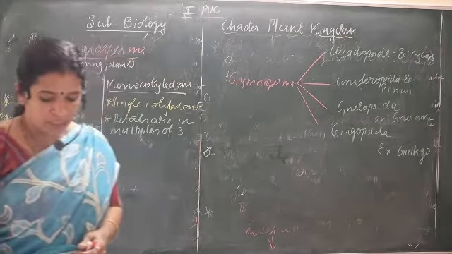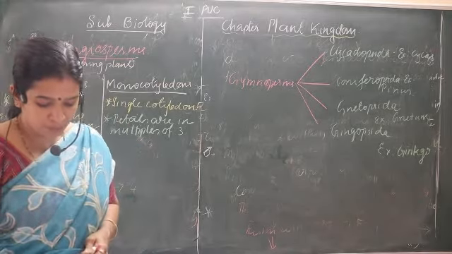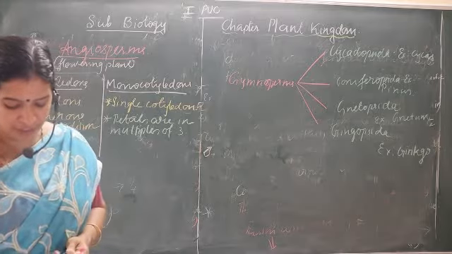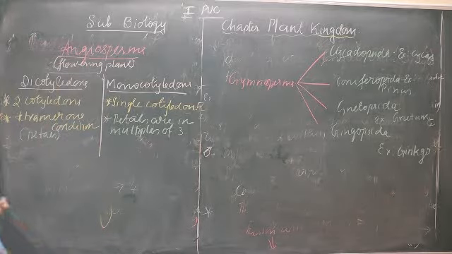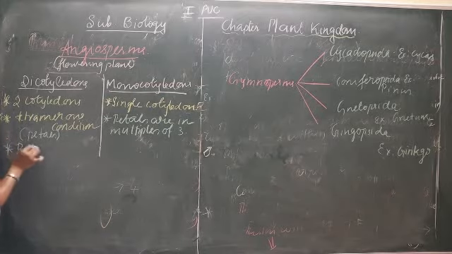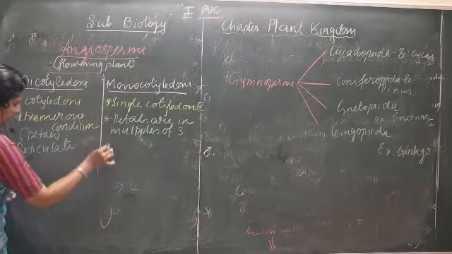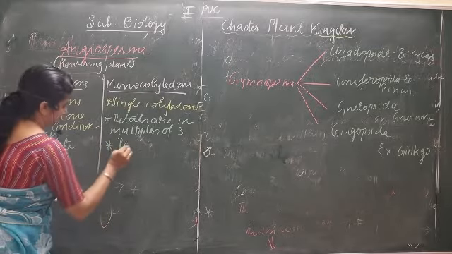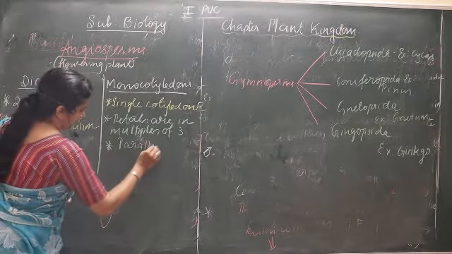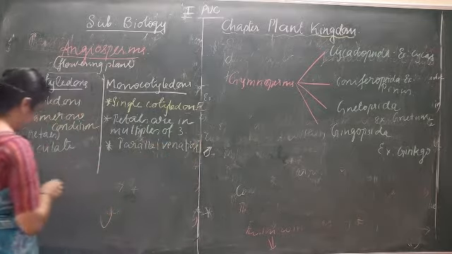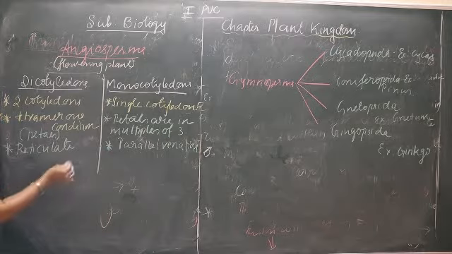Then they also show some difference in their venation. You have studied about venation. Dicotyledons will show the reticulate venation, whereas monocotyledons will show the parallel venation. Do you know about the parallel and the reticulate venation? Reticulate means hibiscus plant.